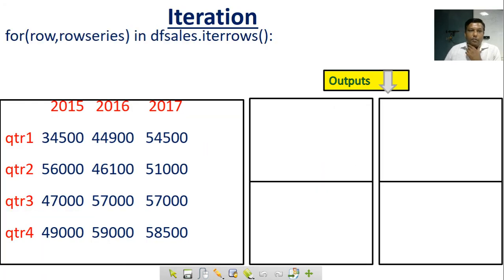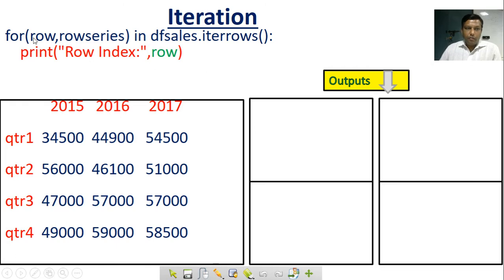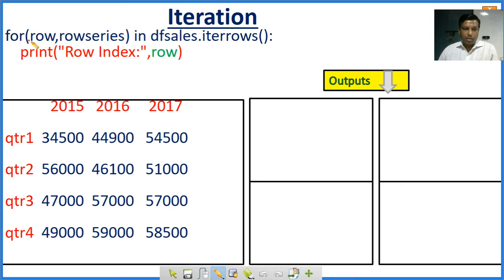In this for row, series in df_cells.iterrows, it means first this row in df_cells.iterrows, this row has the index and row_series takes the values.